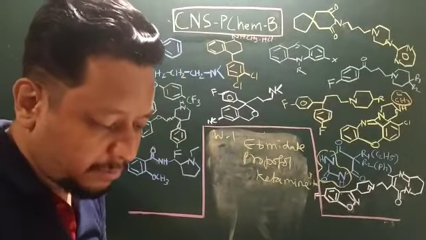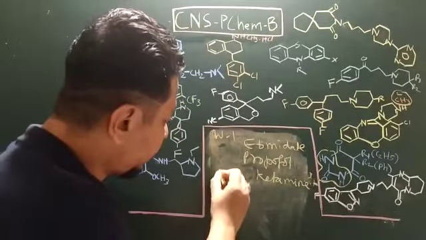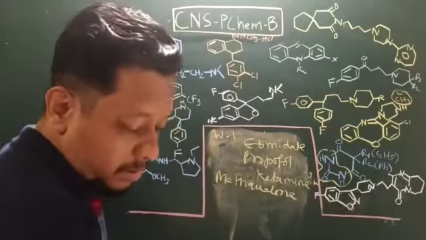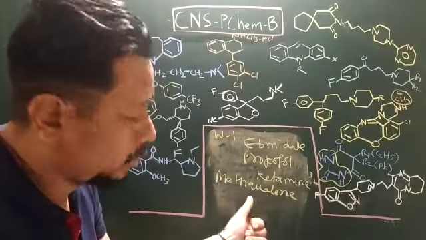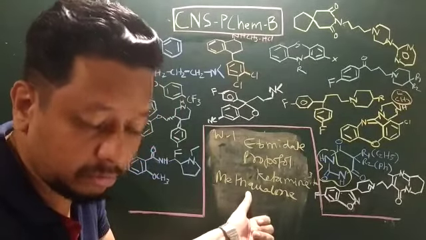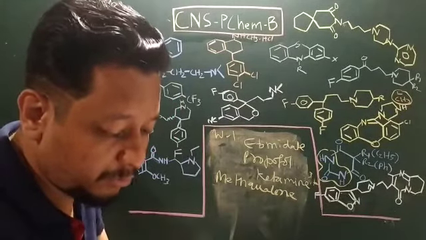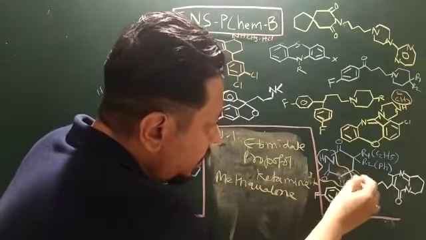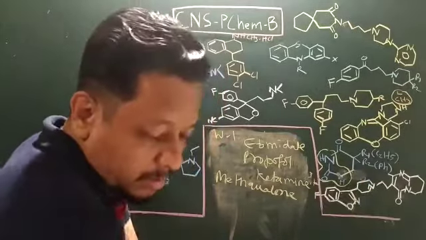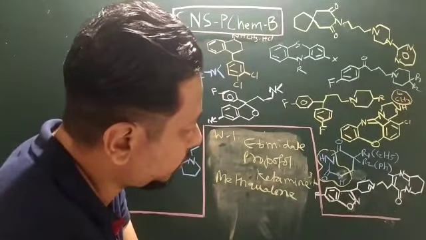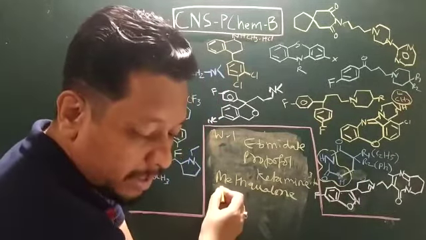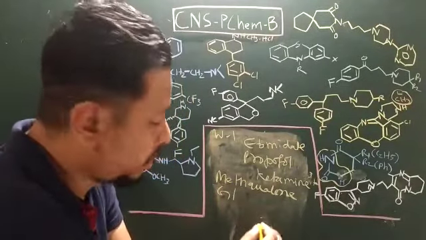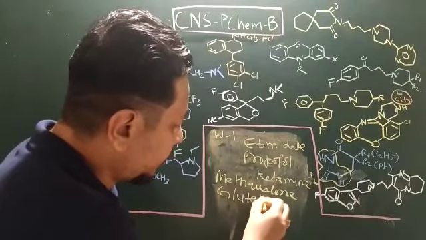So apart from that, you have methaqualone. Now this is a quinazolinone derivative. Now if you remove one nitrogen and one ketone group from this particular structure, this drug is known as glutethimide.